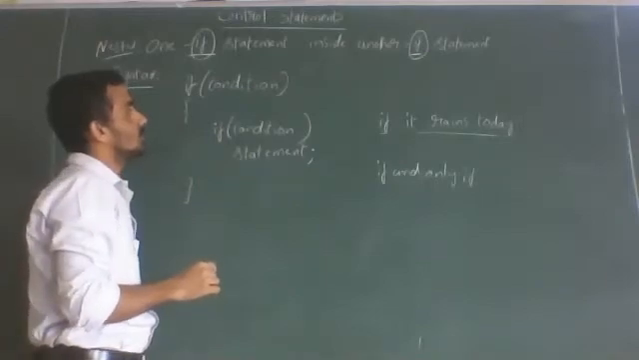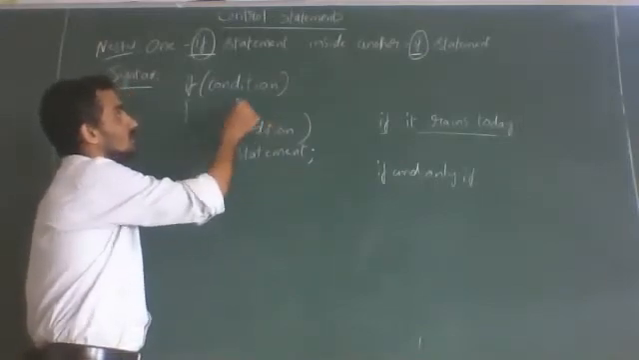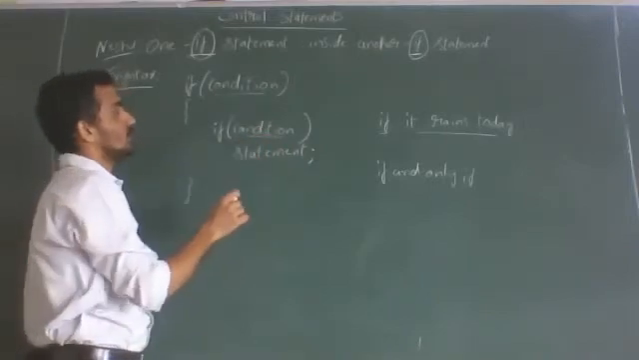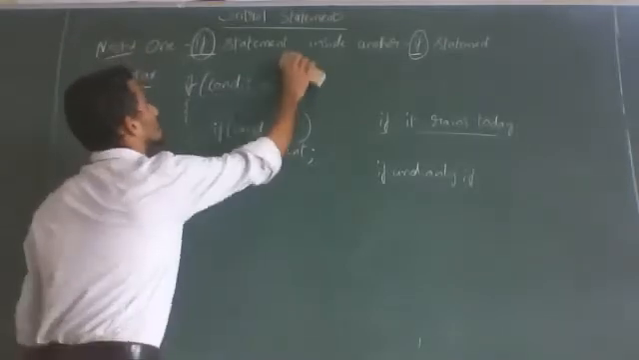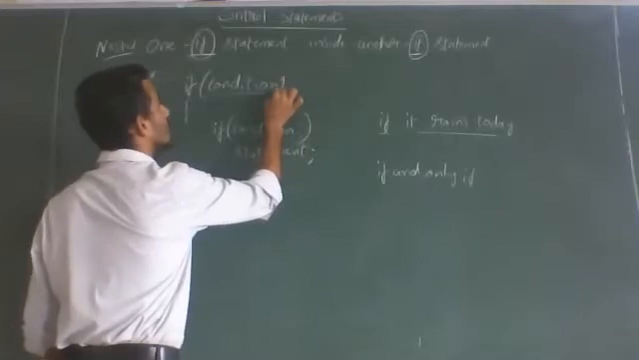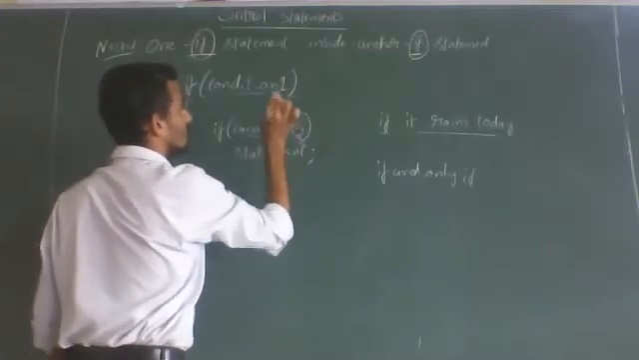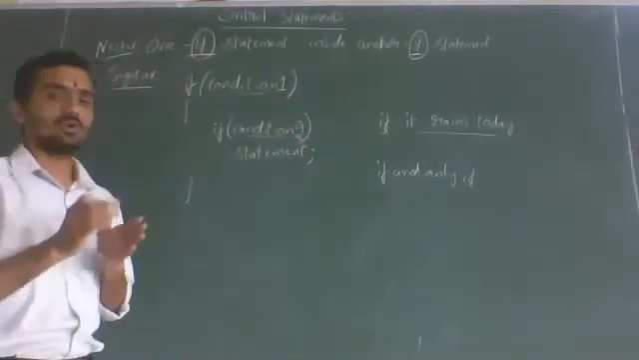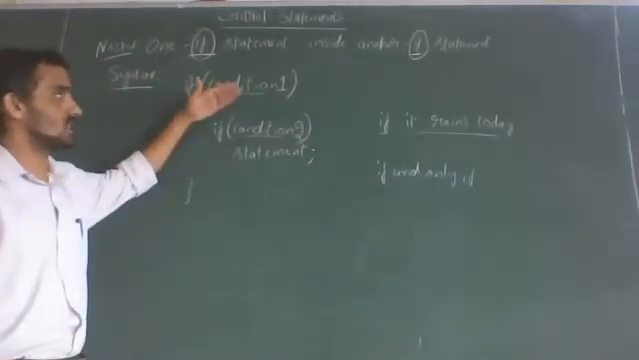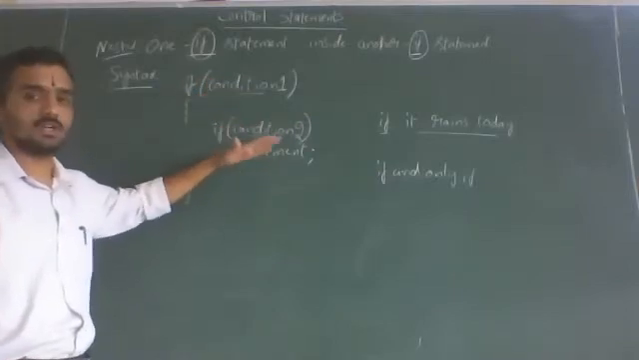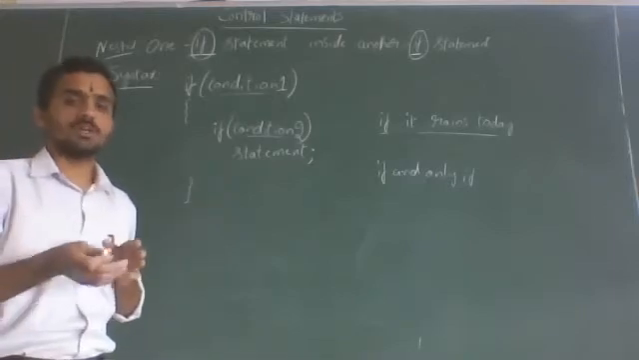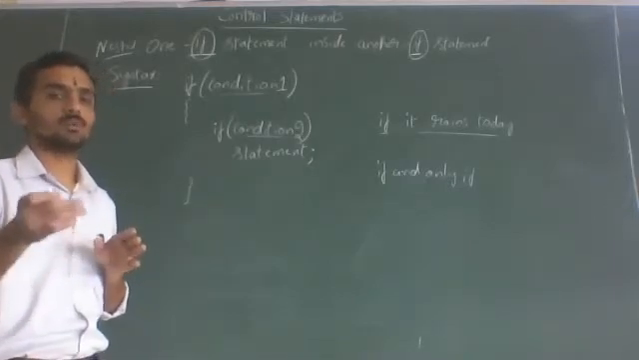So now I have written the word condition twice, so maybe it may be confusing for us. To make a difference, what we do here: in the syntax, I will write this as condition 1 and this as condition 2. Whenever you come across more than one condition in a syntax, you write the first as condition 1, second as condition 2, third as condition 3. And for statements also, if you come across more than one statement, you write statement 1, statement 2, statement 3 up to statement n.